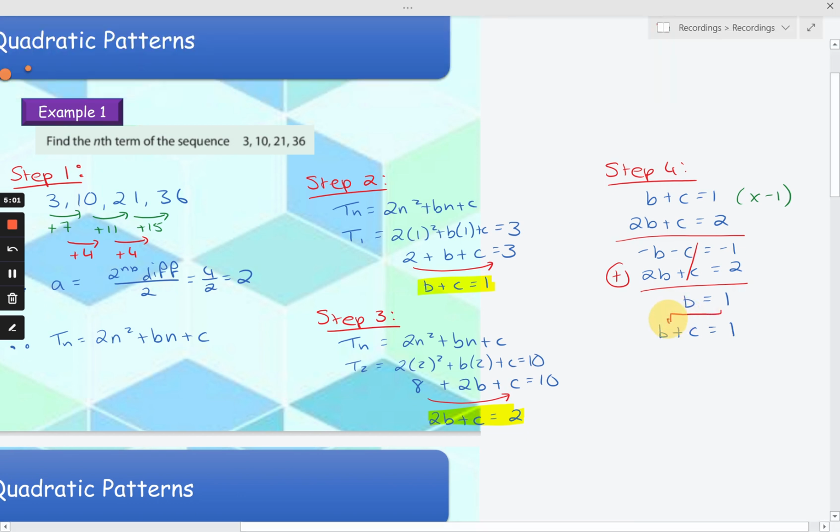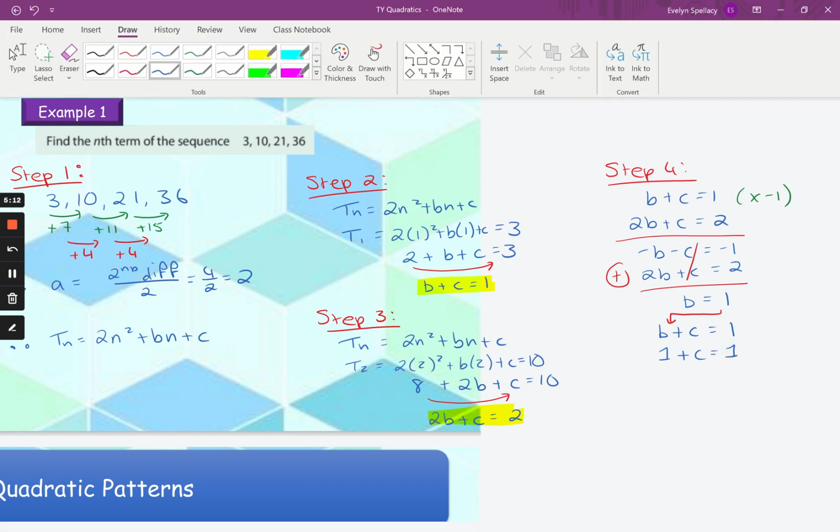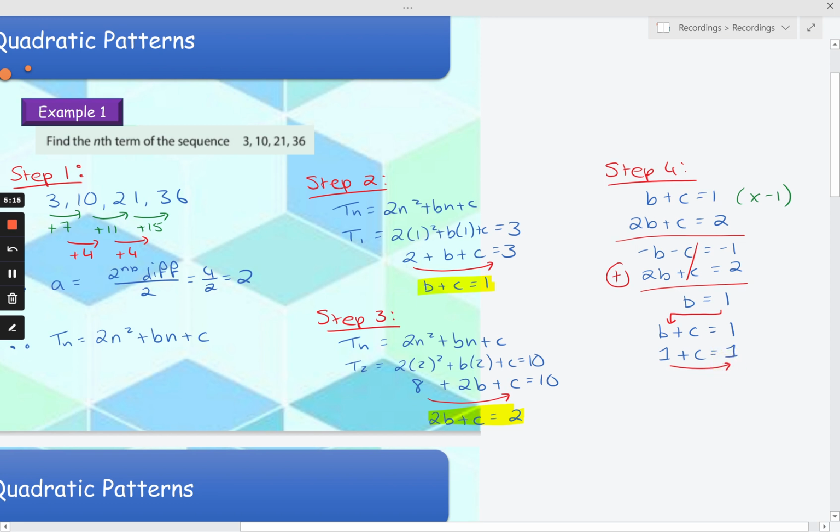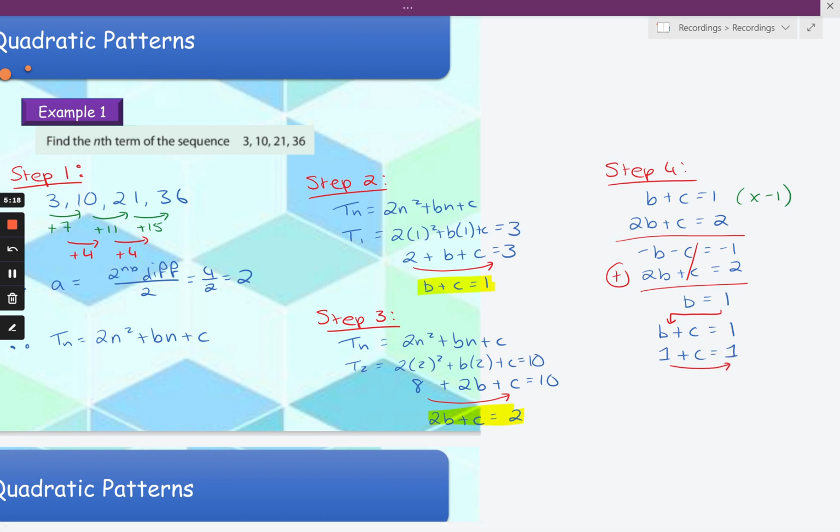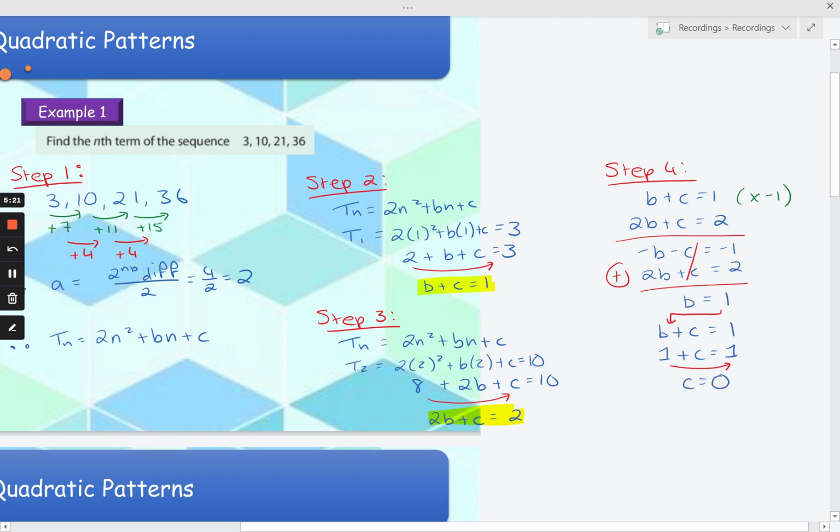Instead of b, I'm going to sub in the solution I just found, which is 1. So I'm going to have 1 plus c is equal to 1, which means when I bring my 1 over to the other side, I'm going to change it to a minus, so that 1 minus 1 gives me 0. So c in this question is actually equal to 0. Now I'm going to finish with the full formula. Therefore, Tn is equal to 2n squared. We just found that b was 1, so 1n plus 0. Or, some people choose not to write the 0, so we would have Tn is equal to 2n squared plus 1n. Both are perfectly acceptable.